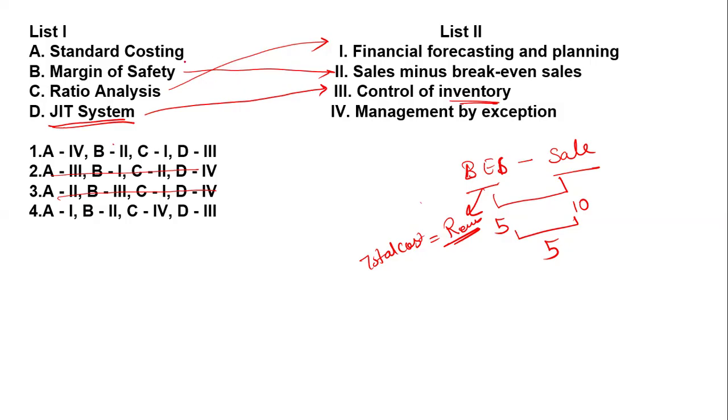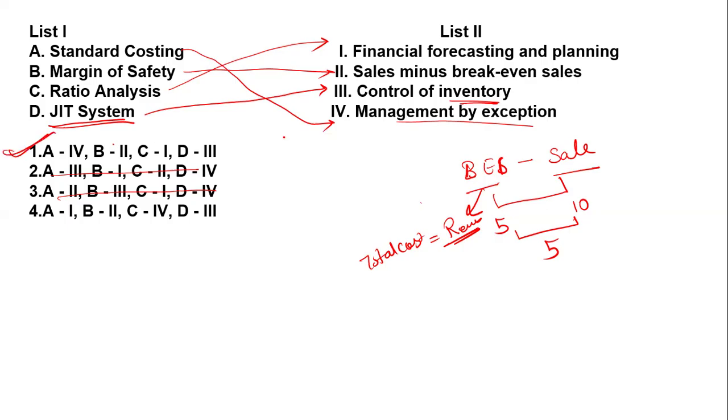Now, what is standard costing? Standard costing is management by exception. Why management by exception? Because here the management gives a plan, a target, to the employee and does not put too much stress on the employee. He wants the employee to just do it by himself in a specific time period. So this is management by exception. According to this, you can see that it matches with the four, so option number A is right over here.